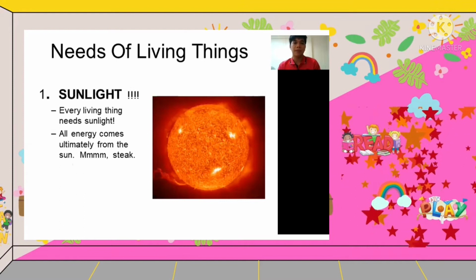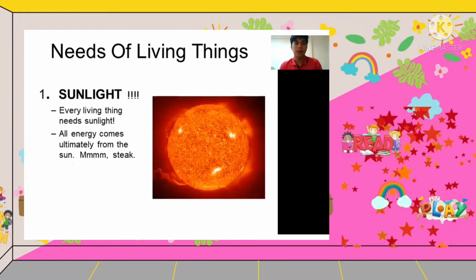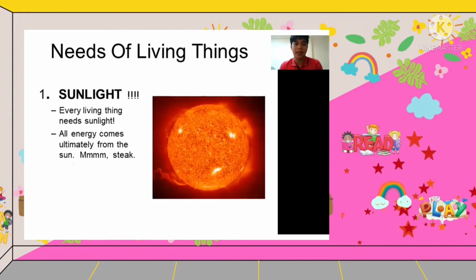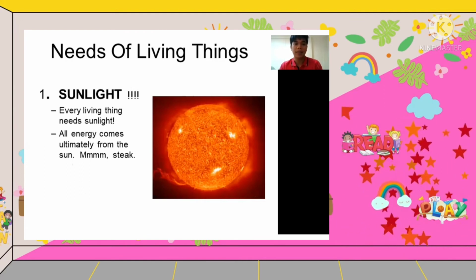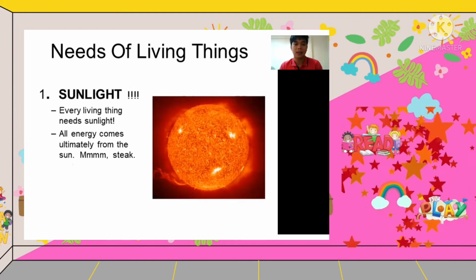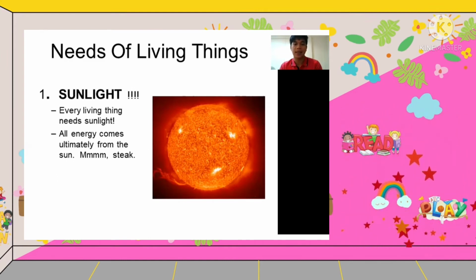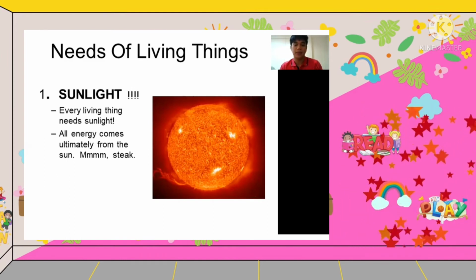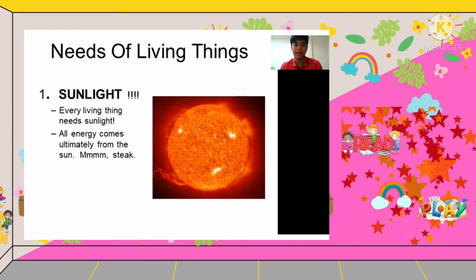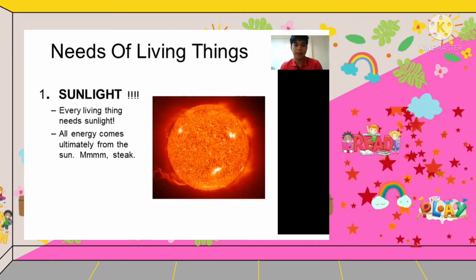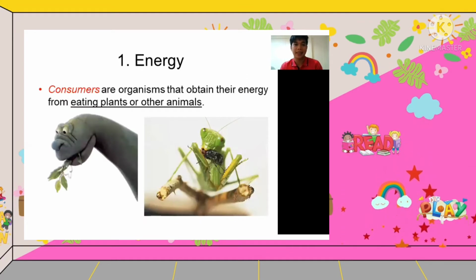Now let's start our topic, needs of living things. The first one is sunlight. Every living thing needs sunlight. All energy comes ultimately from the sun, and producers need it to survive. Sunlight is important.